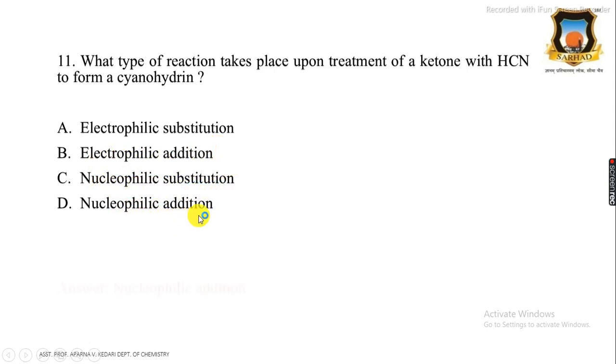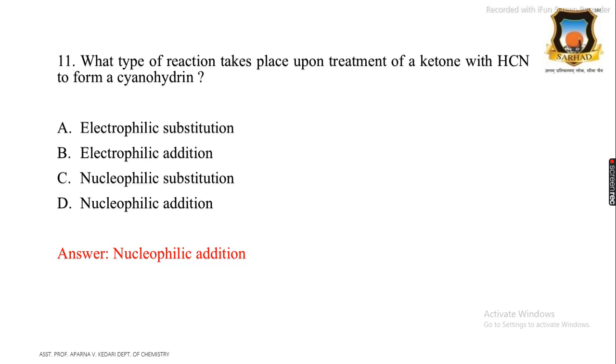And the correct answer is nucleophilic addition because aldehydes and ketones contain the carbonyl group and the carbonyl carbon is electron deficient, and therefore it undergoes easy attack of nucleophile, that is nucleophile CN minus, and therefore ketones on treatment with HCN to form cyanohydrin is a nucleophilic